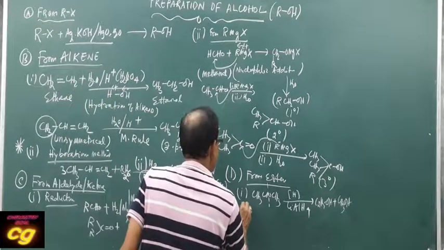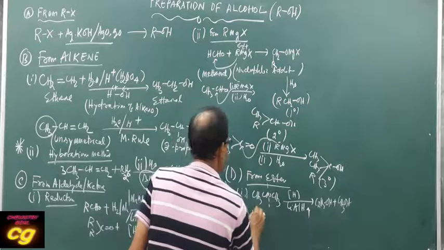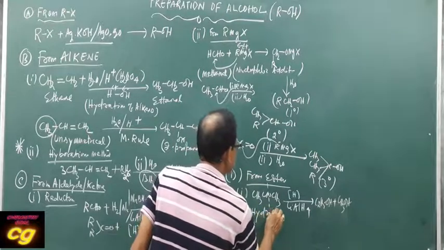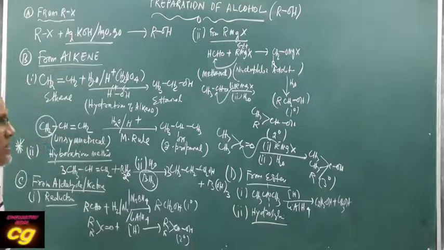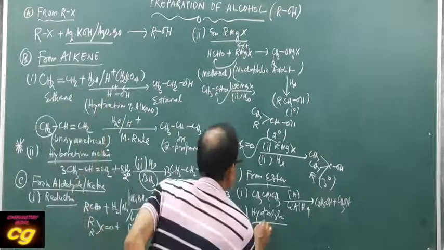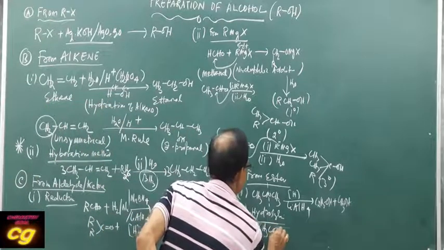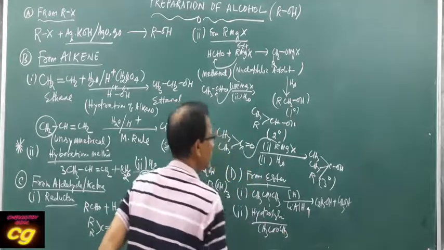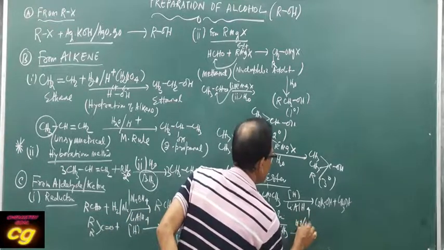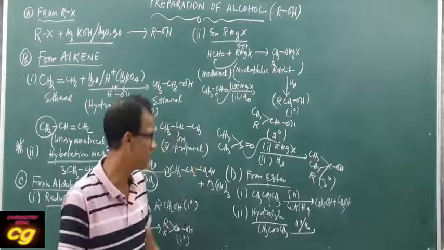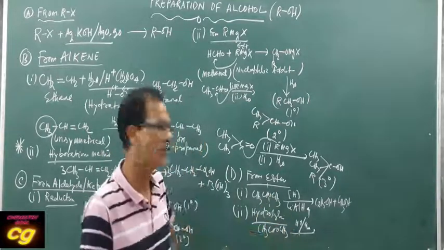The second method, already you know, is hydrolysis. Hydrolysis of ester. Ester can be hydrolyzed in presence of acid or base. First is acid. Acid means sulfuric acid is used. You cannot use hydrochloric acid.